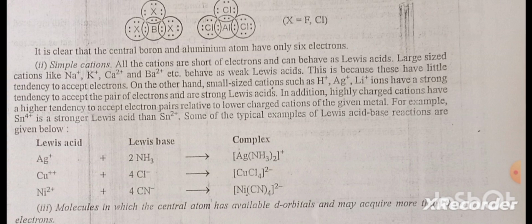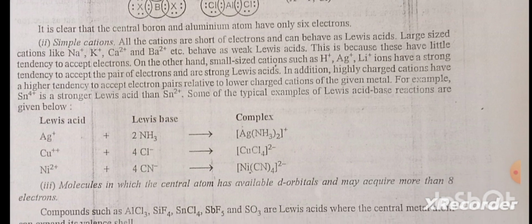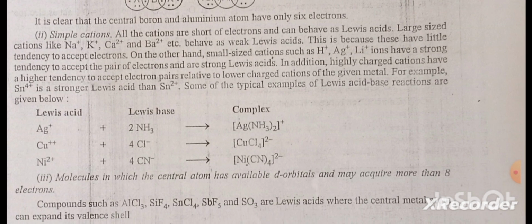In addition, highly charged cations have a higher tendency to accept electron pairs relative to lower charged cations of the given metal. For example, Sn4 positive is a stronger Lewis acid than Sn2 positive. Some of the typical examples of Lewis acid-base reactions are given below.